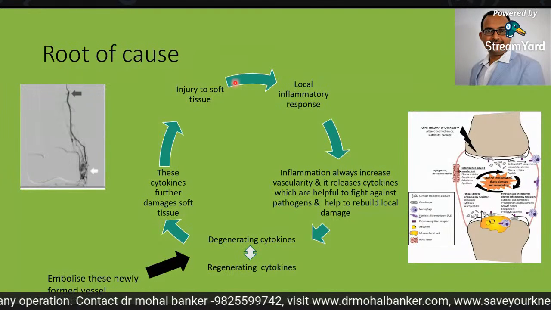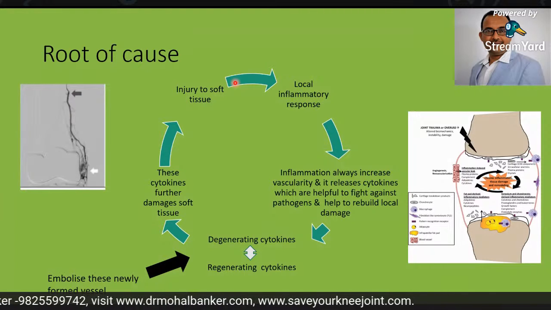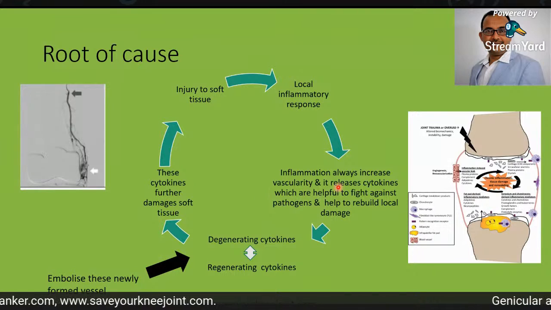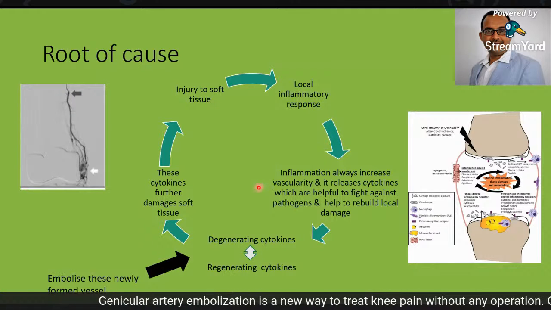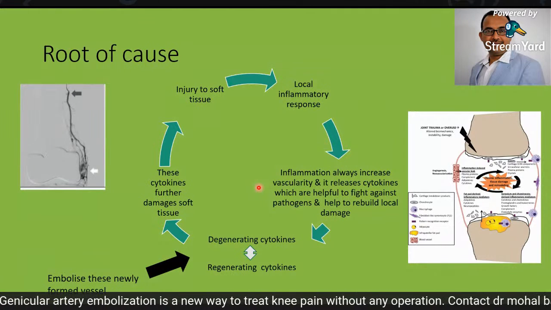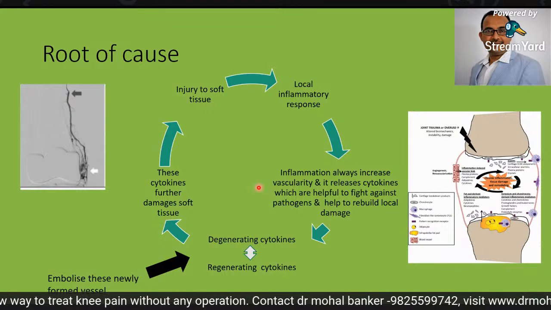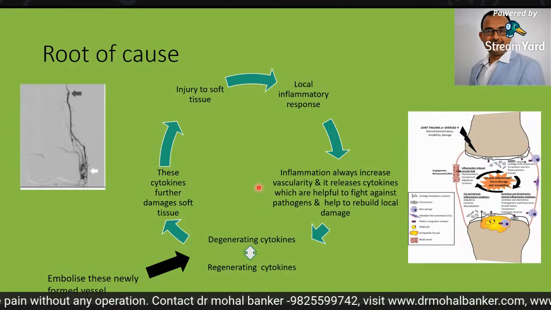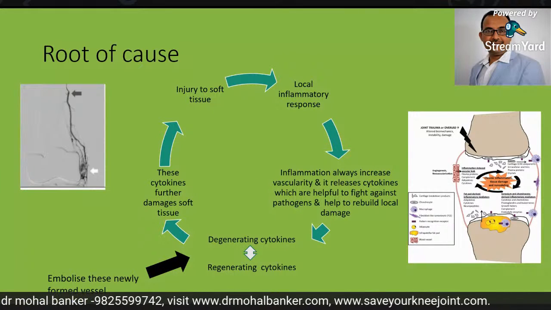Now, the second question is why the patient feels pain with the chronic inflammatory reaction. Here is the answer. For inflammatory reactions, the body develops new microvessels at this local site, and along with these new blood vessels, new sensory nerve fibers also develop. These sensory nerve fibers continuously send signals of pain to the brain, and that's why the patient feels pain at the site of injury.